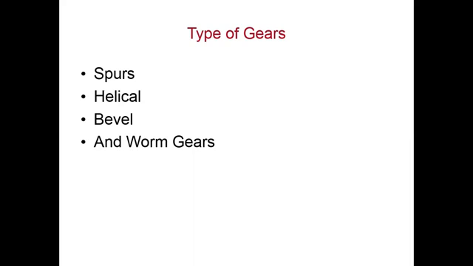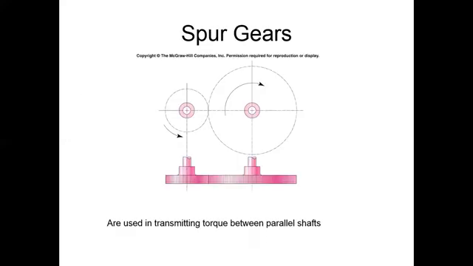The spur, helical, bevel, and worm gears are used to transmit power and torque from one shaft to another shaft. Also, gears are used to generate a velocity ratio and a different kind of speed, right?